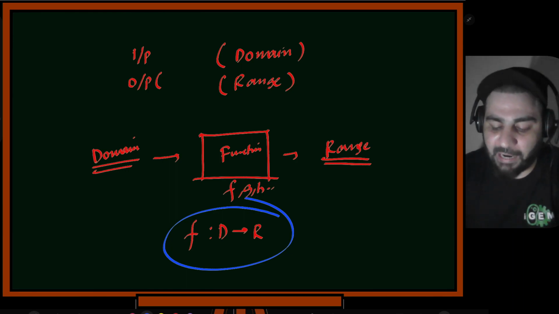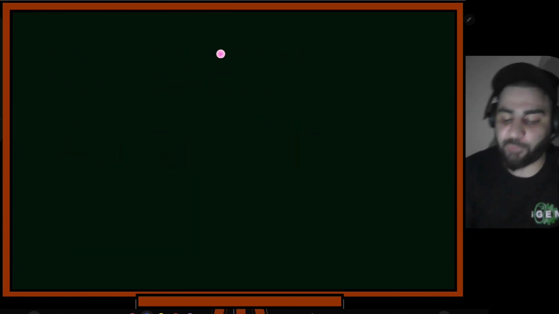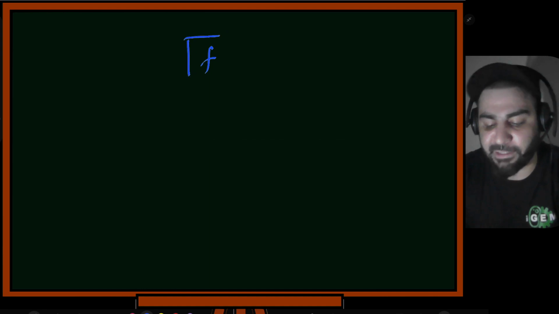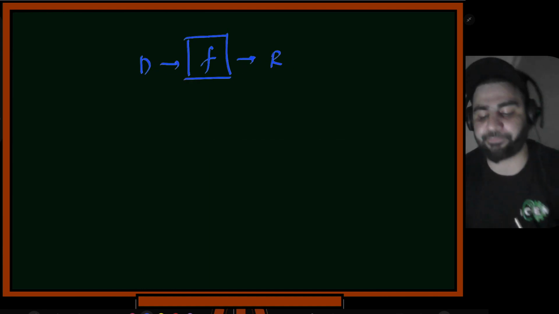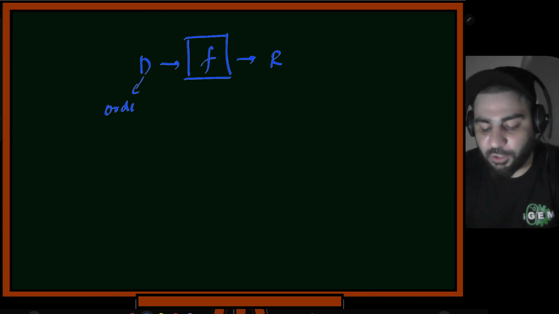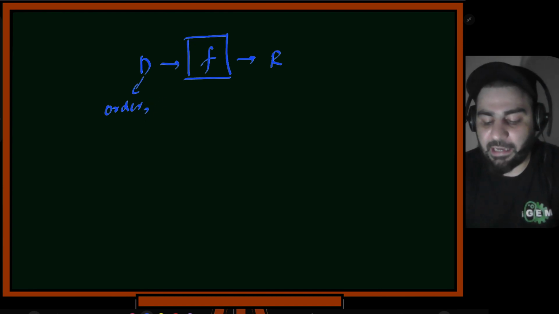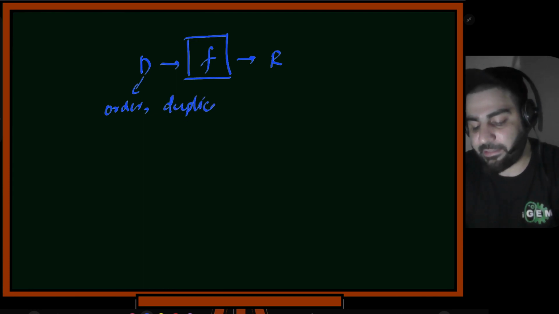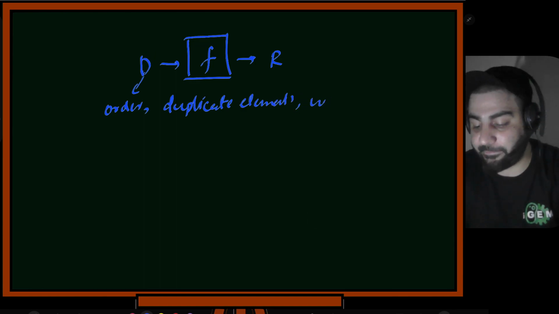Now we'll have a discussion on this domain and range. We have this function f, and I have this domain which goes inside and it gives some output that I call the range. Now for both of these, I won't care about the order of the elements that is there. And second thing is, I won't care about the duplicate elements. Probably I'll remove them. And this should not be abstract, so this should be well defined.